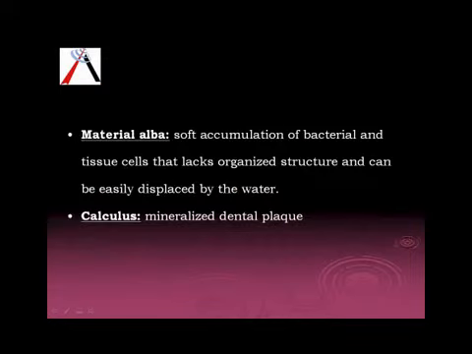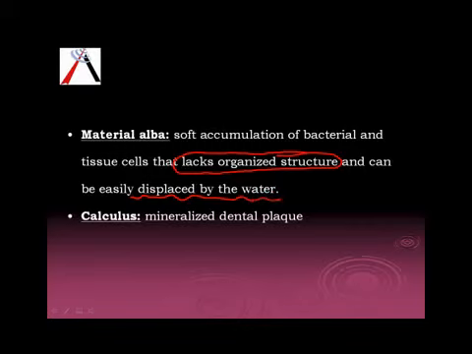Next we come to materia alba. Materia alba is a soft accumulation of bacteria and tissue cells that lacks organized structure. The important point here is that although they have bacteria and tissue cells, they lack organized structure. Right? And they can be easily displaced by air. The main thing which we saw about plaque was that plaque was tenacious.